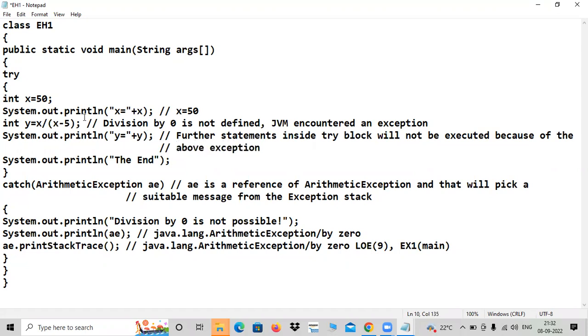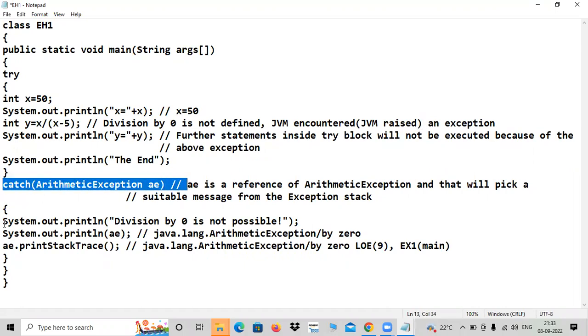I made comments also, so you can understand. So here is the exception. Immediately I pointed: an exception is raised. That is the word we use. JVM raised an exception; you can also use the words JVM encountered. This is the most frequent word used in books also: JVM raised an exception. So control transfers to the catch block, and whatever you give inside the catch block will be executed.